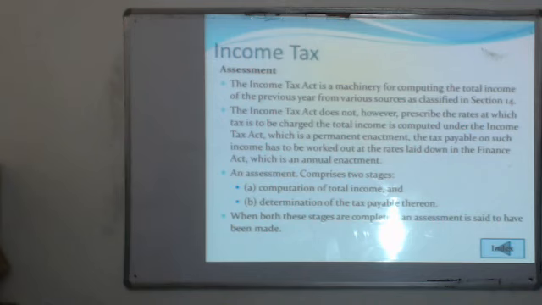The tax rate is given by the government as per the Finance Act, which is presented before the Parliament by the Finance Minister each year. So the tax will be calculated on the basis of the current Finance Act.